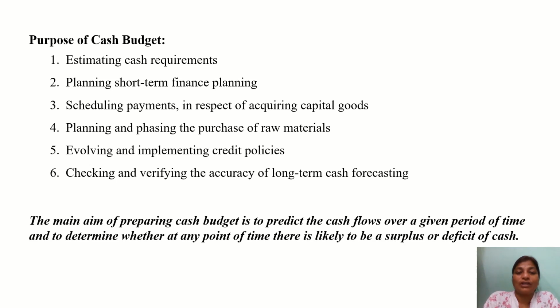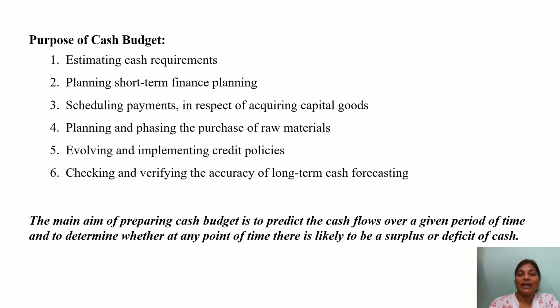Next, short term finance planning. The second important point is that cash budget helps us in short term finance planning. Next one is scheduling payments in respect of acquiring capital goods. So the third important point why we prepare cash budget is that we schedule the payments, that is, when you are receiving the amount and when you are going to pay the amount.